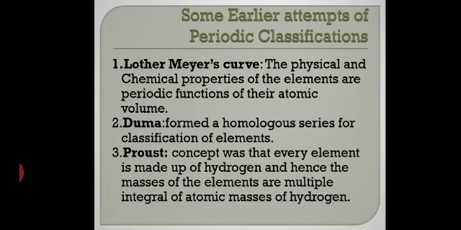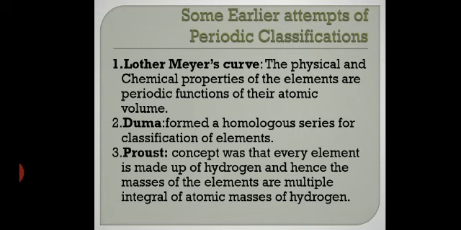Now this belief was there with Mendeleev also. Actually, let me tell you, Mendeleev studied all these periodic tables and he made his own periodic table accordingly. So Prout's concept was that every element combines with hydrogen and forms a compound, and hence the masses of the elements are integral multiples of the atomic mass of hydrogen. That means the masses of the elements are in integral ratio with that of hydrogen.